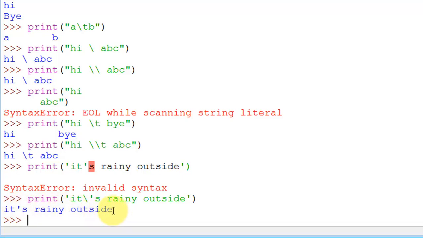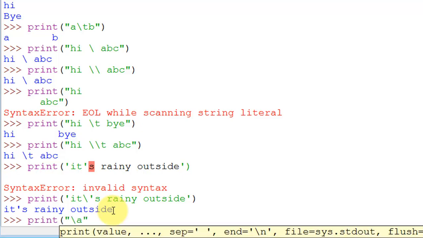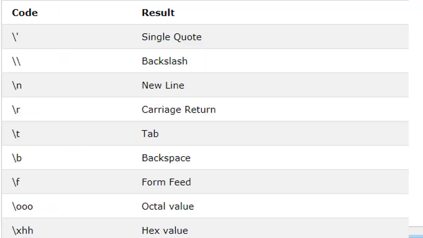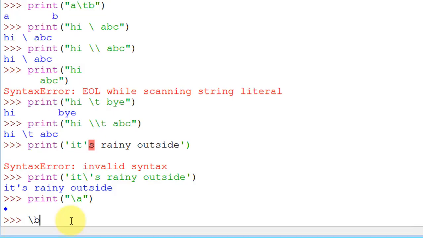Similarly we have many escape sequences like double quote, and we have a slash a, which is a bell character. Now if I use this print, this means we have a sound. In some CPUs you might get the sound or bell character. As you can see on this screen, we have many escape sequences and their descriptions as well. So I hope you have learned the string constant.